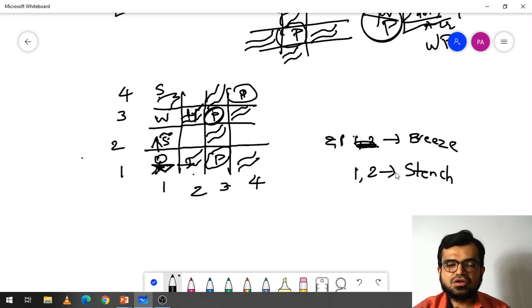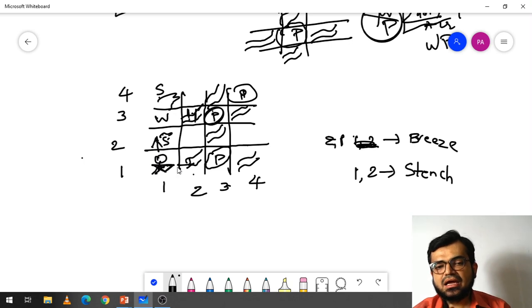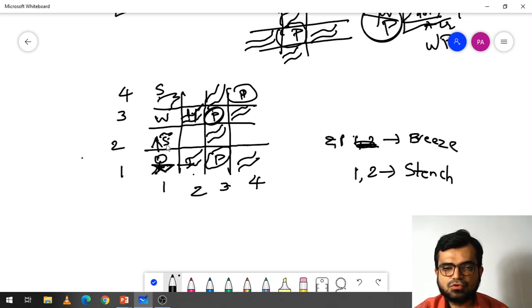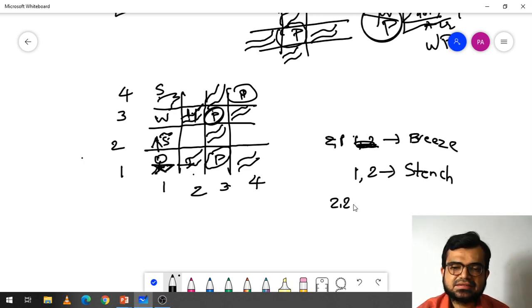Now what happens is it goes back to this location. No, it won't go back to this location. Now it will move towards this location and check here. So when it goes to this location at 2, 2, what happens? It won't feel anything.